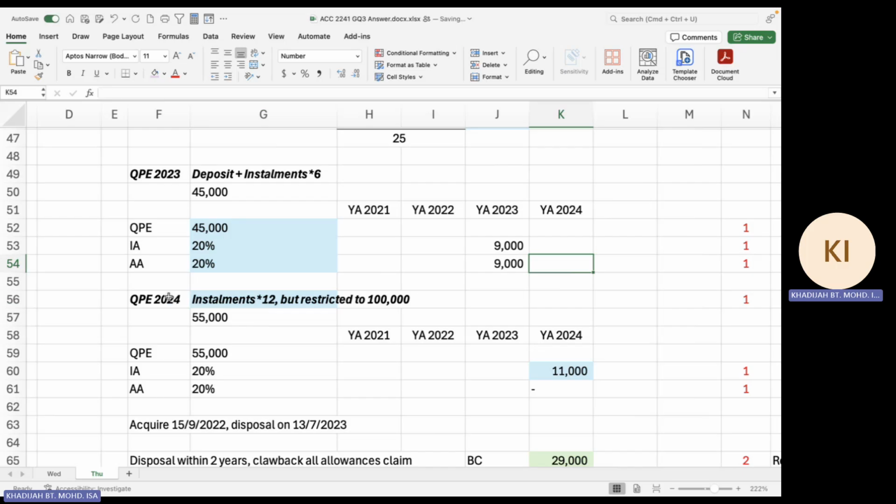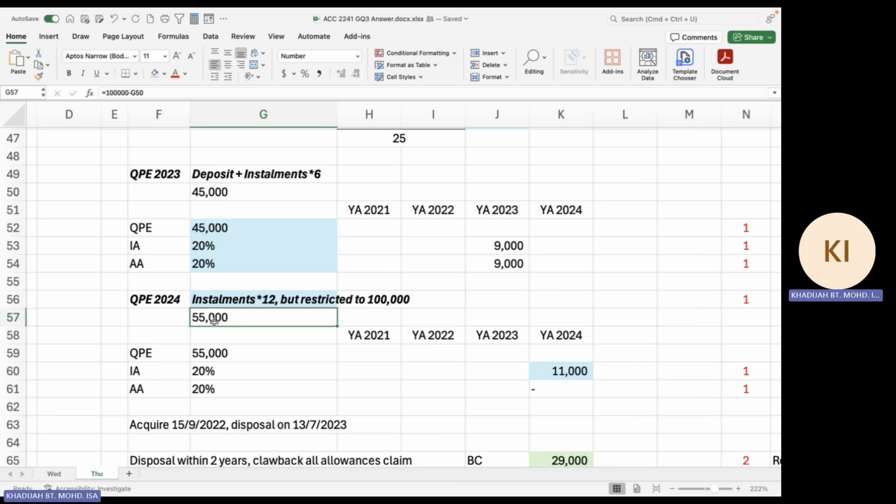However, in 2024, you also paid 5,000 times 12 months. So you paid 60,000. However, there's a restriction. Even though you paid 60,000, you can only claim up to 100,000. In this case, of the 100,000, you have claimed 45,000 in YA 2023.